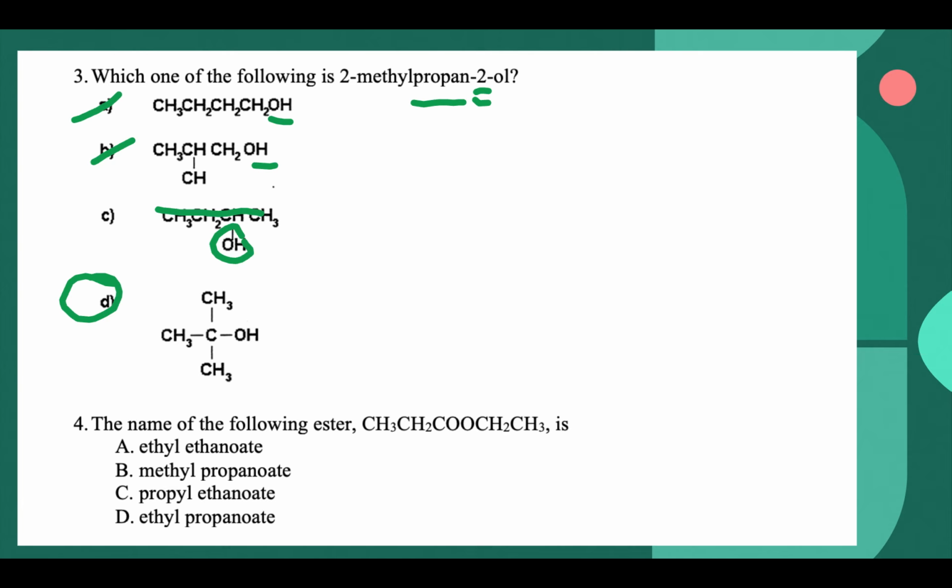So let's just make sure. If we pick our longest chain, and it wouldn't matter what way we went, we'd have 3 carbons in a row. On carbon 2, you have a methyl group and alcohol. So that's definitely going to be our answer.